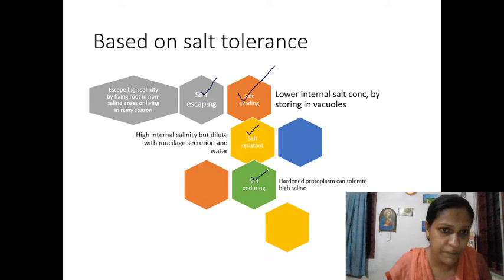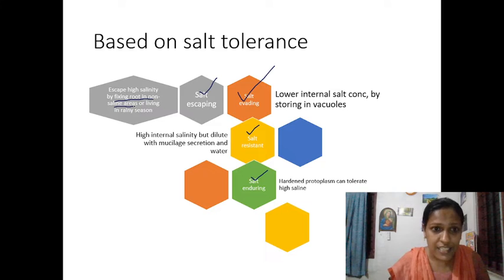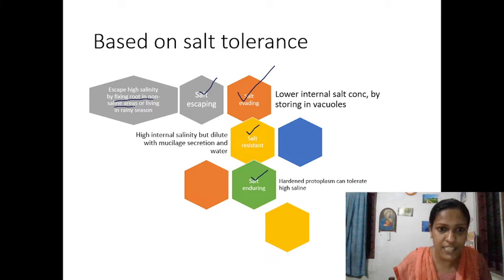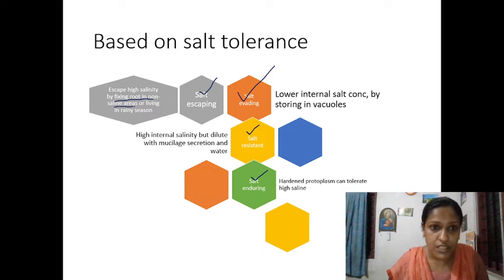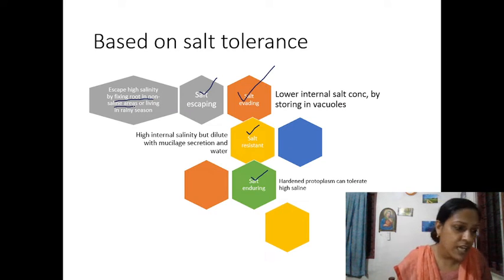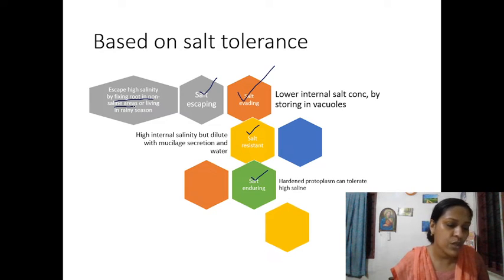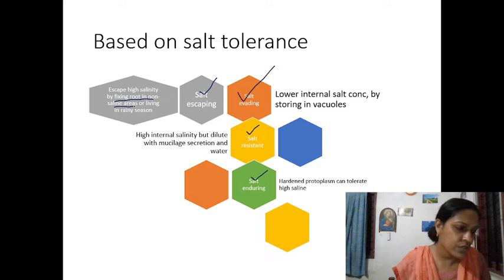So what is salt escaping? They escape high salinity by fixing their roots in non-saline areas. That is in the rainy season. In the rainy season the salt gets diluted with water, and the level of sodium chloride decreases, isn't it? So the sodium pump that has been working is also regulated, so that it escapes from high salt conditions. The roots move to the non-saline areas.